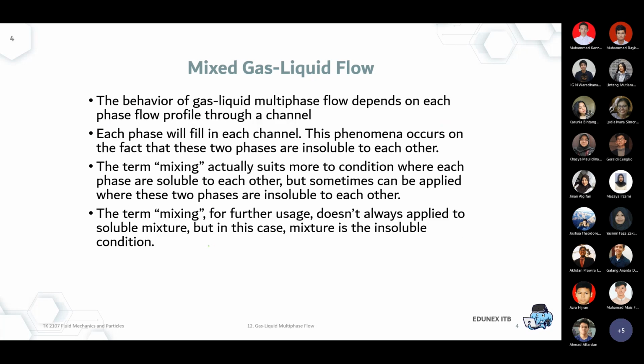Okay, so first we have to understand the behavior of this gas liquid multi-phase flow depending on the flow profile through a channel. We can call that a regime. For a single phase, usually we are satisfied to classify the regime into only three: laminar, turbulent, and transition, somewhere in between.